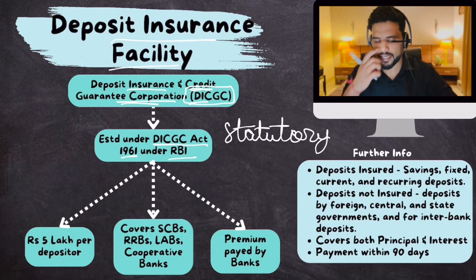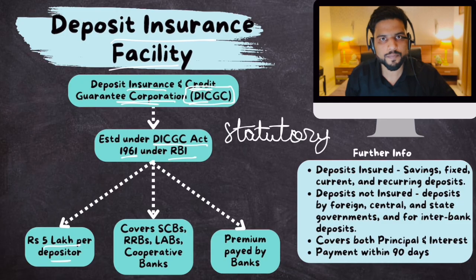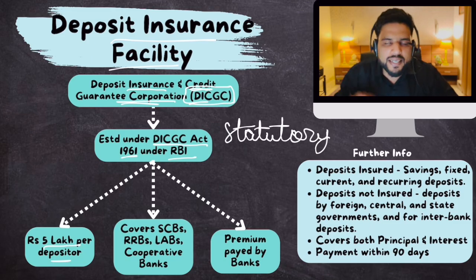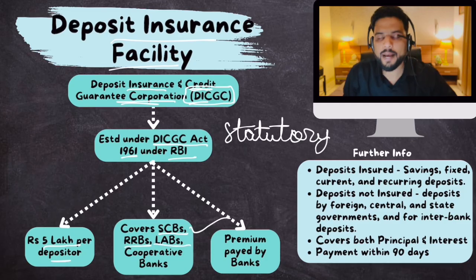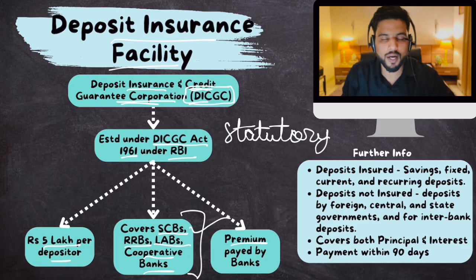Simple. Now, the deposit insurance is rupees 5 lakh per depositor. And which types of banks are covered by DICGC? It covers all types of scheduled commercial banks, regional rural banks, local area banks, and cooperative banks. So all these types of banks have deposit insurance facility provided by DICGC. Remember, the responsibility of paying premium is with the banks, not with you. So you are off the hook as far as premiums are concerned.